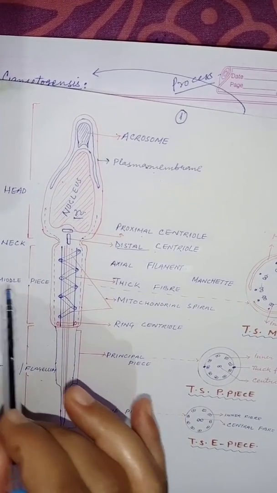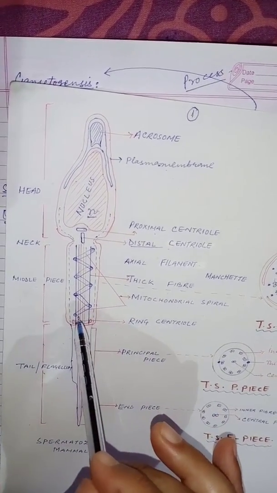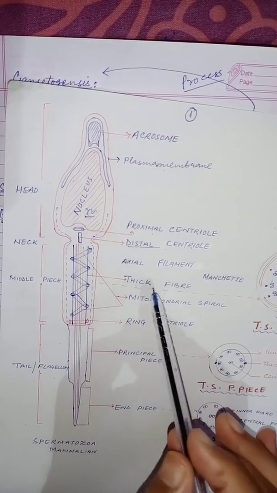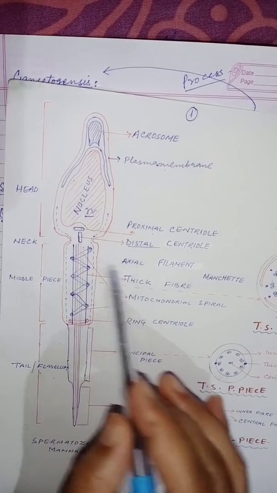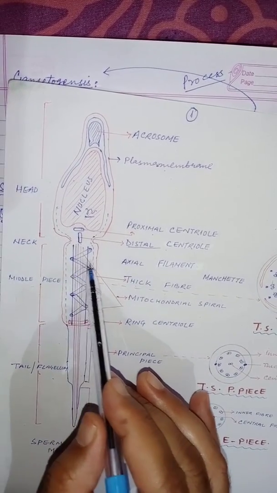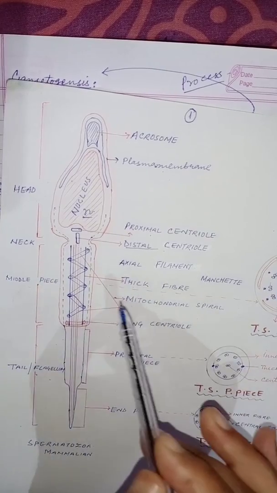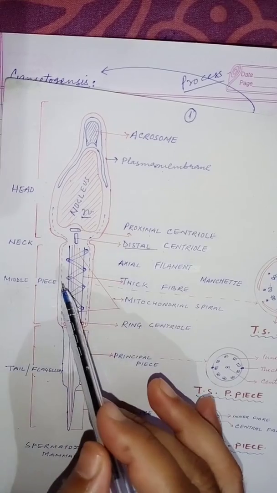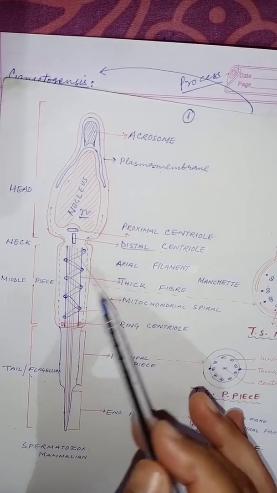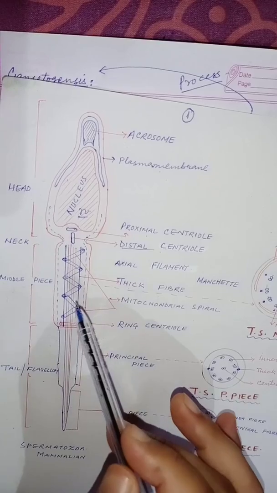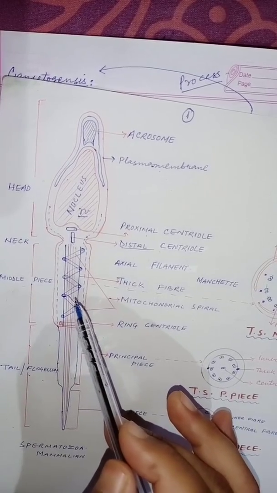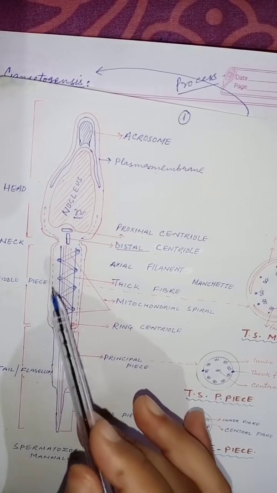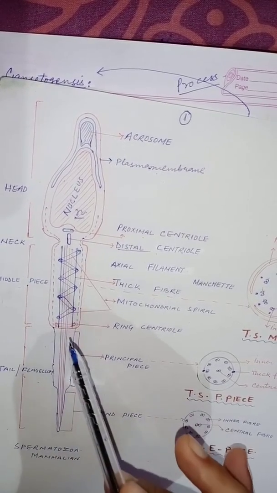Then we have the middle piece. The middle piece consists of the thick fibers. Then we have the axial filament. Axial filament is the 9+2 arrangement of the flagellum or cilium. It is similar to the structure of flagellum or cilium. The main function of this axial filament in the tail is that it helps in the propulsion of the spermatozoa in the liquid medium.